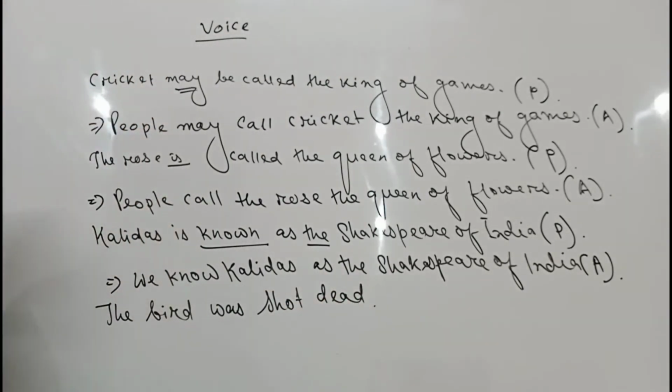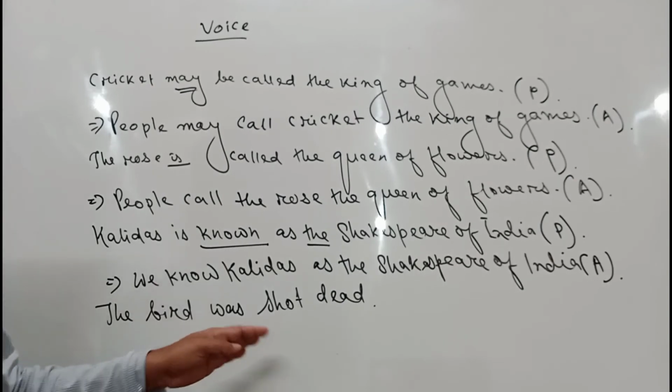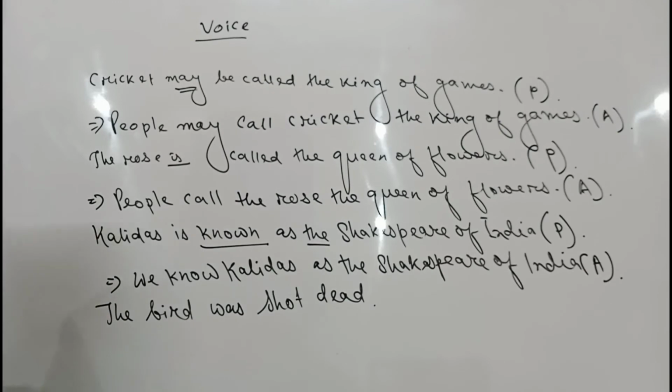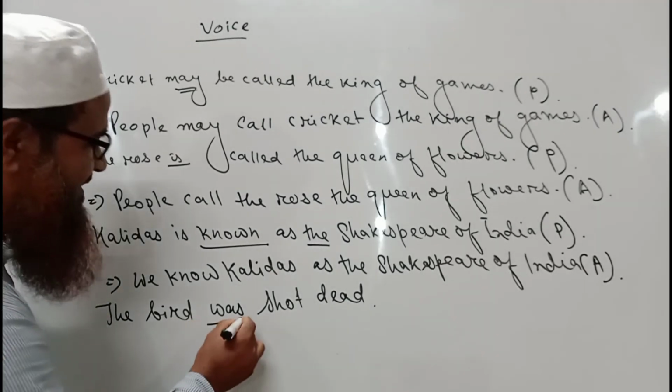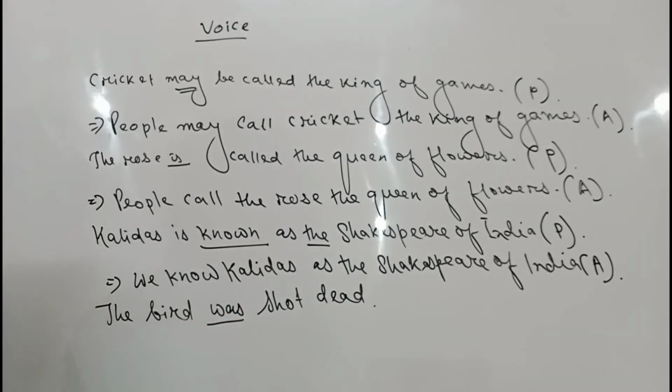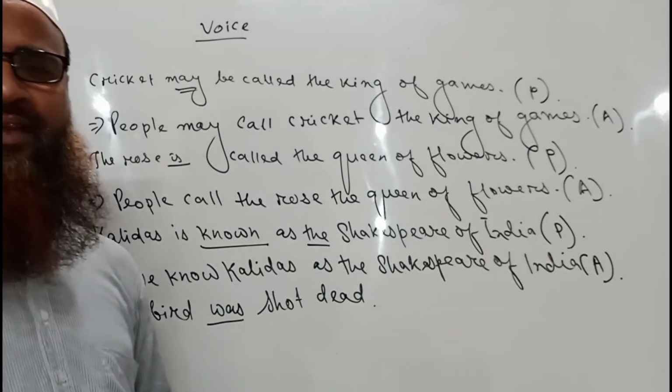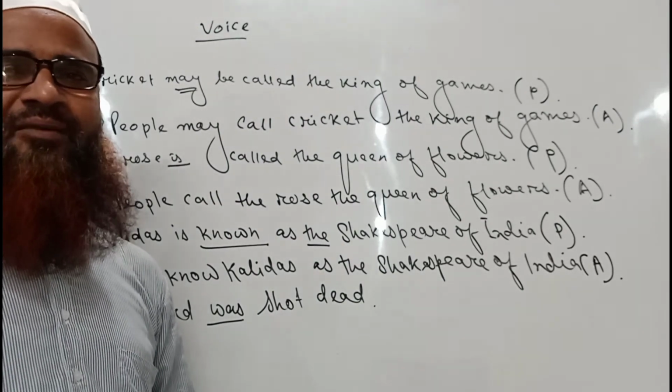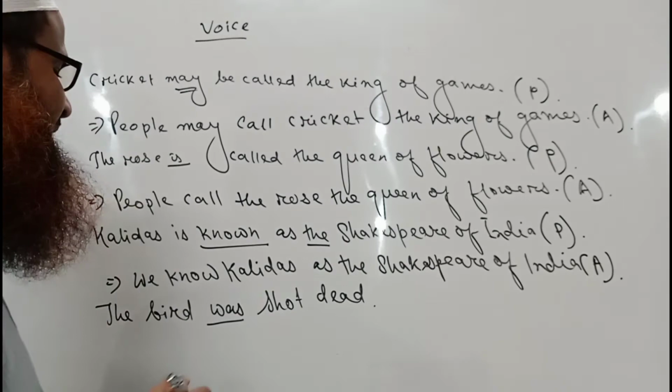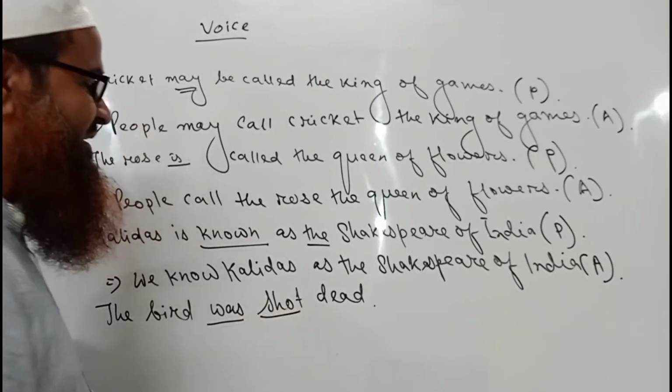So this is another sentence which is written in passive form, but the sentence here is in past indefinite tense, because "was" is present here, and "was" symbolizes that it is in past indefinite tense of passive voice. "Shot" is the past participle.